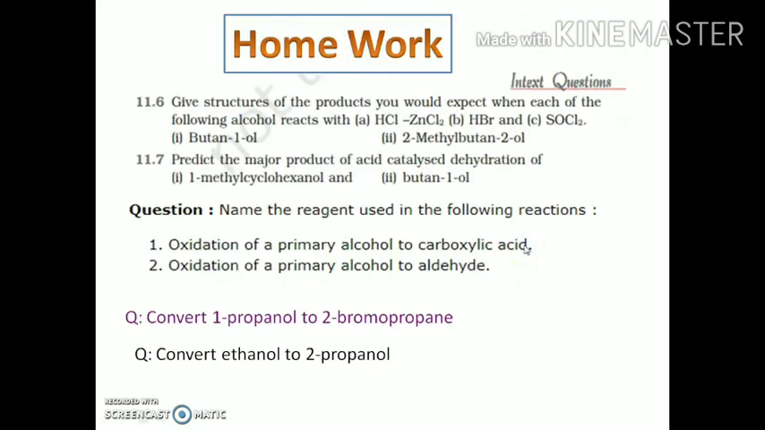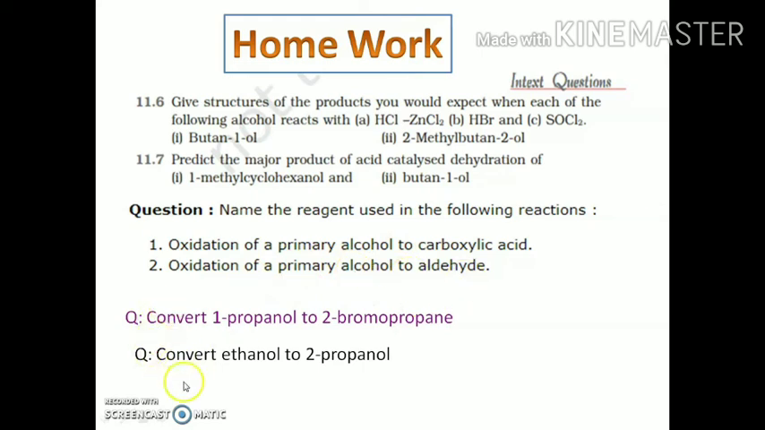This is your homework. In these reactions you have to write only the major product, like in the reaction of alcohols with the Lucas reagent, hydrogen bromide and thionyl chloride. In the next case, you again have to predict the major product formed during the acid-catalyzed dehydration, and in this reaction you have to write the reagent used in the chemical reactions: the oxidation of primary alcohols to carboxylic acids, and the oxidation of primary alcohols to aldehydes.